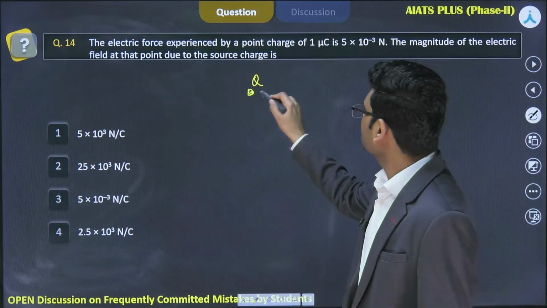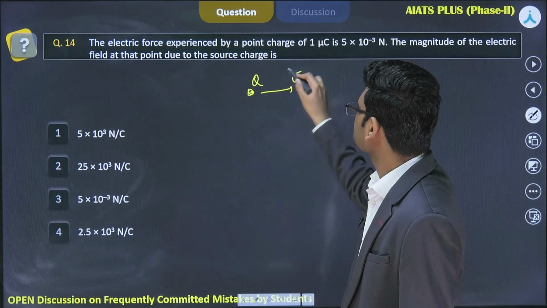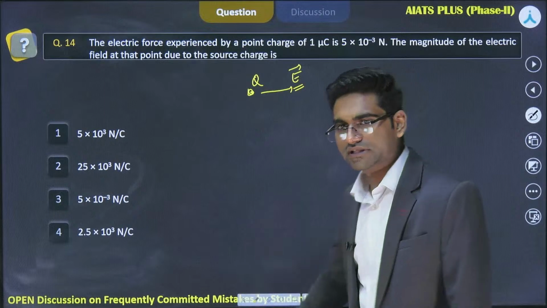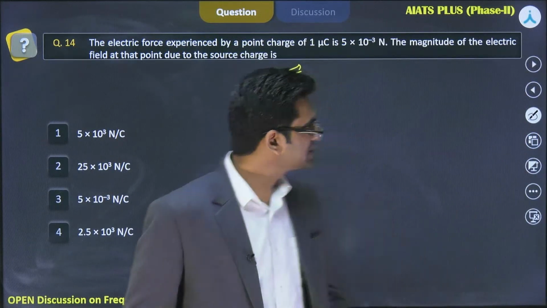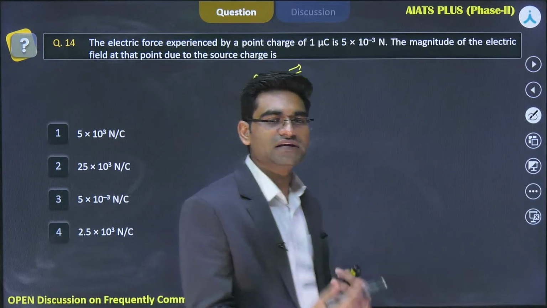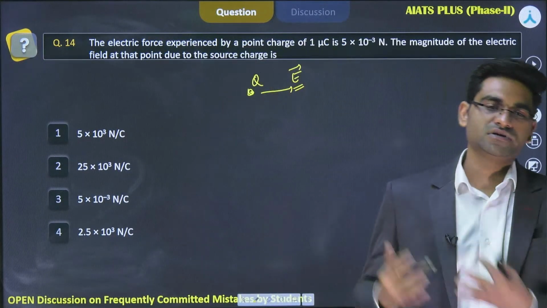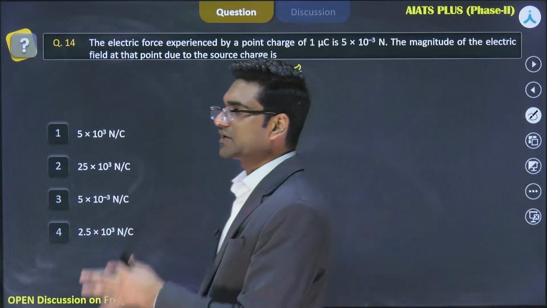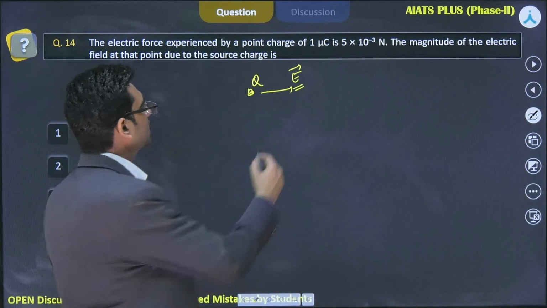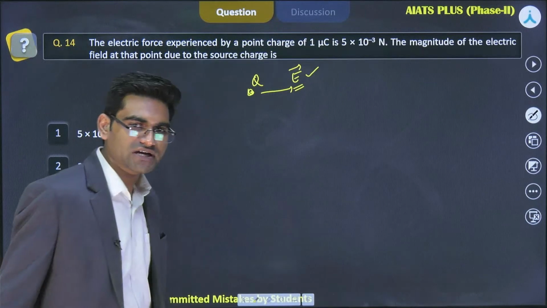Because of this, there will be electric field in the surroundings. Yes or no? And if I put a charge in its surrounding, then because of that electric field, it will apply force on another charge. Simple concept. That's how electric field applies force on a charge, right?